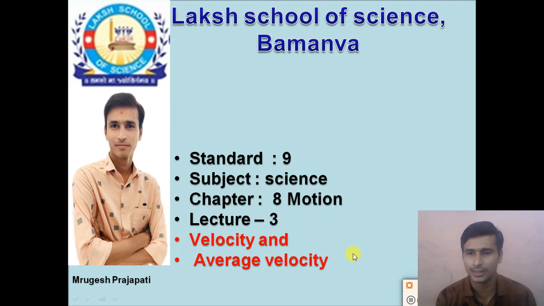In the previous class, we discussed uniform motion and non-uniform motion. What is the difference between uniform motion and non-uniform motion? Also, we discussed speed and average speed. From the speed, we can know how fast the object can move, but in which direction the object moves, we cannot say from the speed.